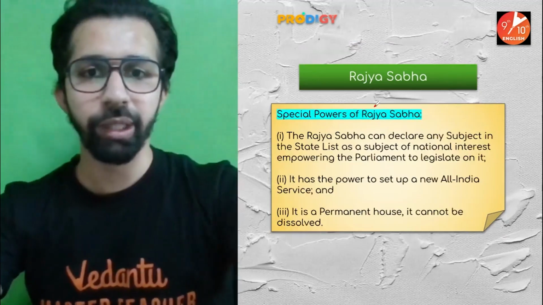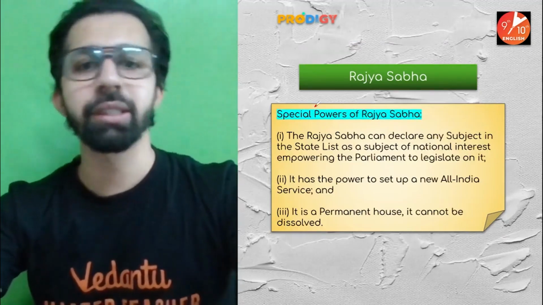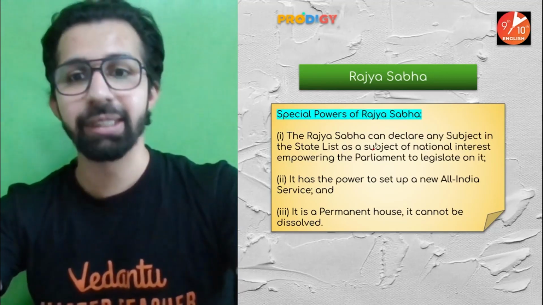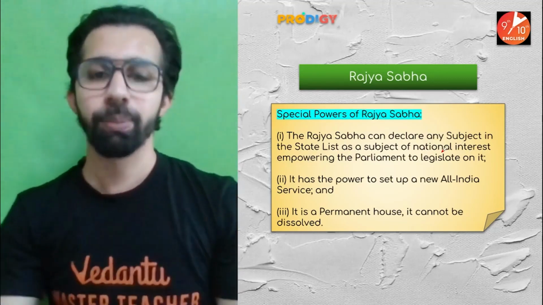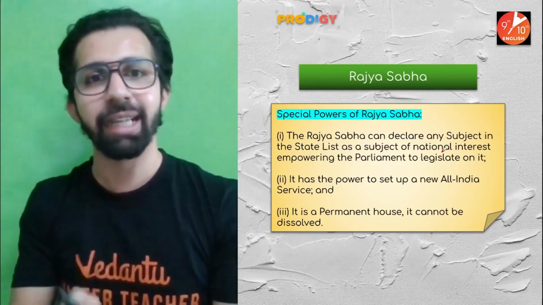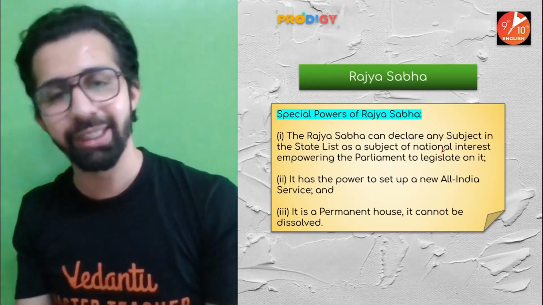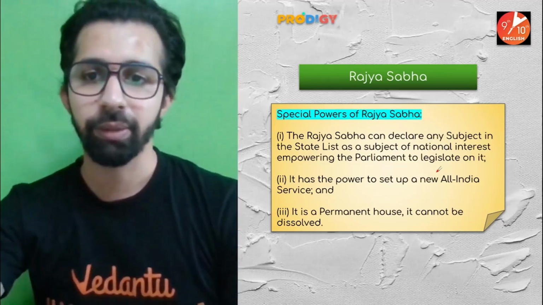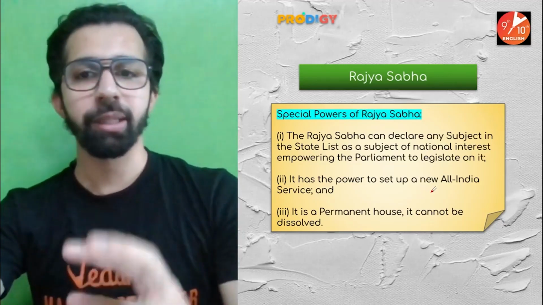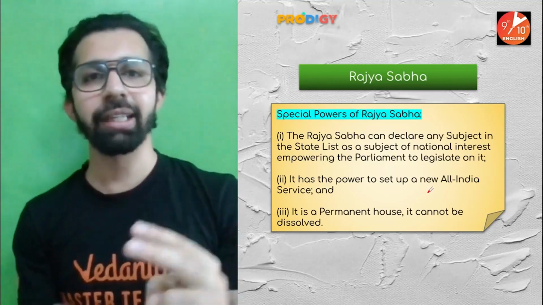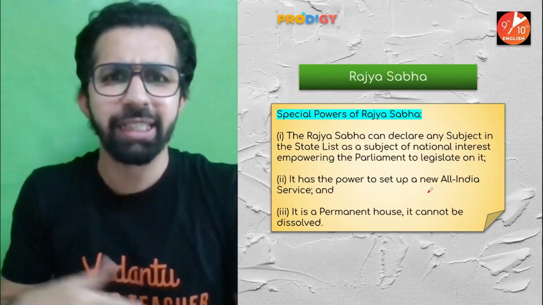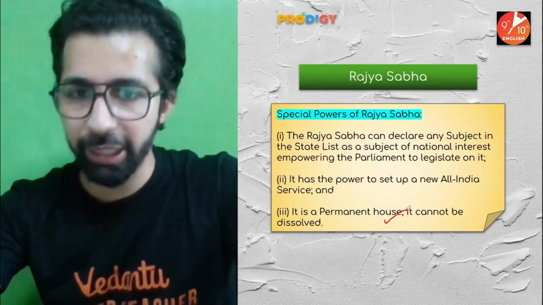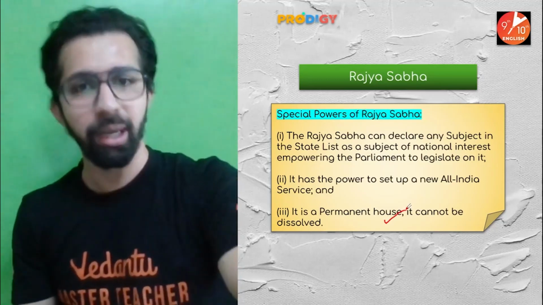Okay, we are just taking a quick recap. What are the special powers of Rajya Sabha? The Rajya Sabha can declare any subject in the state list as a subject of national interest. So basically, the Rajya Sabha can legislate on the matters of the state list as well. It has the power to set up a new All India service. They can add a new All India service like IAS, IPS, IFS, and so on. It is a permanent house. It cannot be dissolved, unlike Lok Sabha.